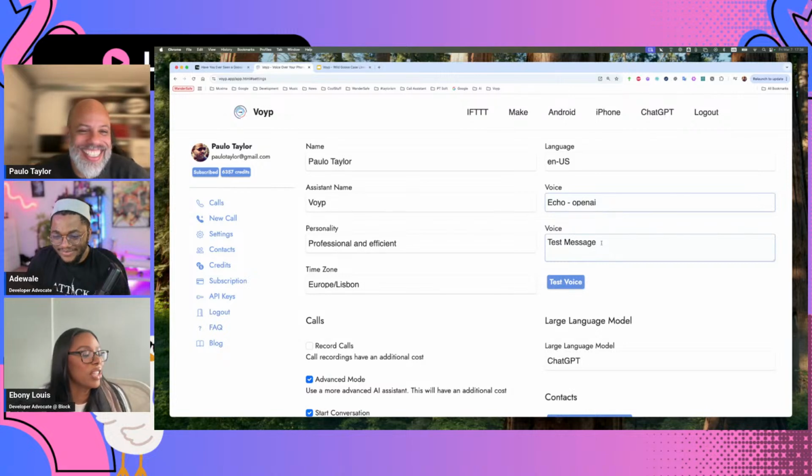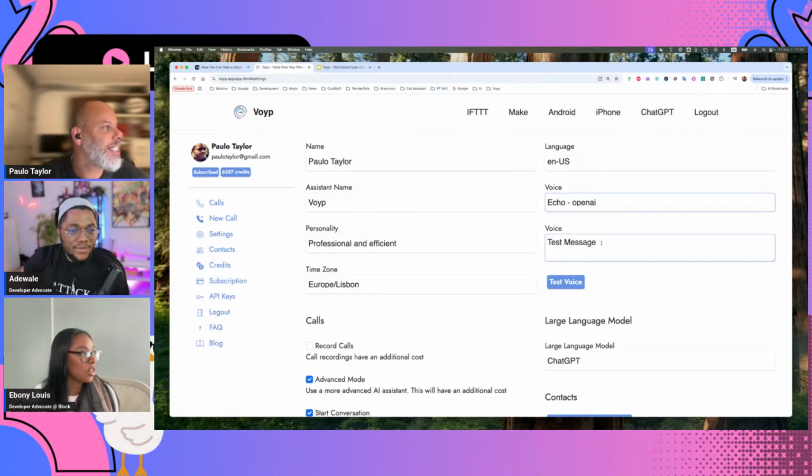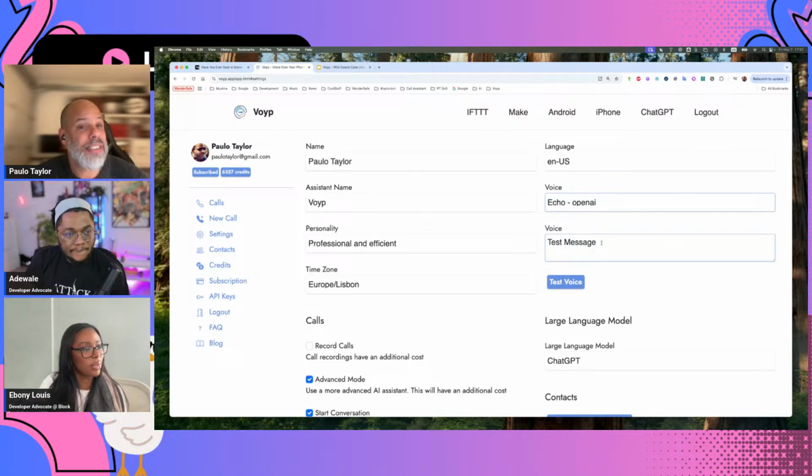Okay, so for a user to start using your extension, they would just need an API key. Yeah, they need an API key. They need to add some credits. I mean, if you create an account, it gives you 20 credits, which is not much, maybe 4 or 5 minutes that you can test it out. And then it also depends on where you're calling.